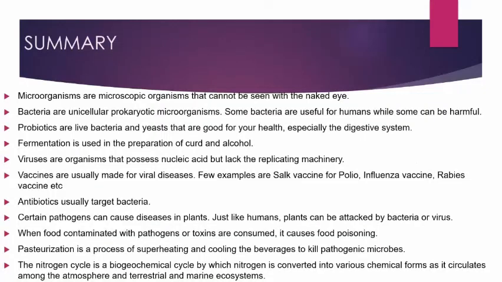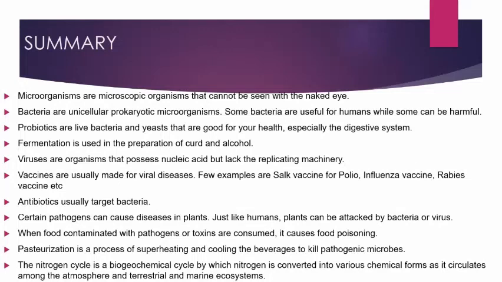As we have come to the end of the lesson, now let's quickly go through the summary. Microorganisms are microscopic organisms that cannot be seen with the naked eye. Bacteria are unicellular prokaryotic microorganisms. Some bacteria are useful for humans, while some can be harmful, as we have seen that there are some advantages and some disadvantages of microorganisms. Probiotics are live bacteria and yeast that are good for your health, especially the digestive system. Fermentation is used in the preparation of curd and alcohol. Yes, we have seen this point, right?